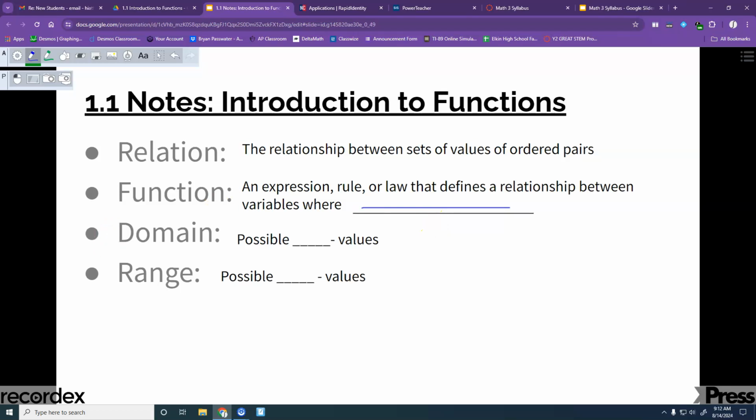Some of these are worded funny. I'm not starting off good today. Let's see. I think here I put each x has one y. There. So each x value, because if you guys remember, whenever you do those ordered pairs, your x comes first and your y comes second. Each x has only one y.